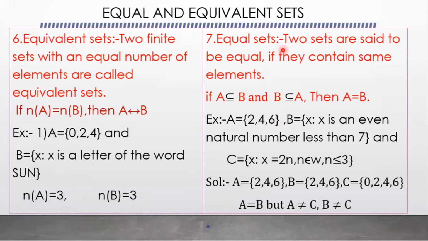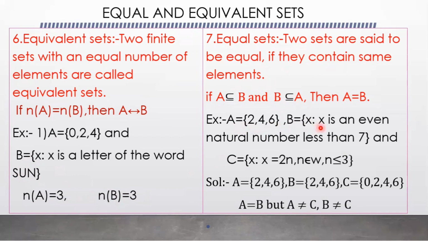And equal sets. Two sets are said to be equal if they contain the same elements. Means if two sets have the same elements, then the two sets are said to be equal sets. Here, if A is a subset of B and B is also a subset of A, then A equal to B. Here, in this example, A is equal to set of 2, 4, 6.